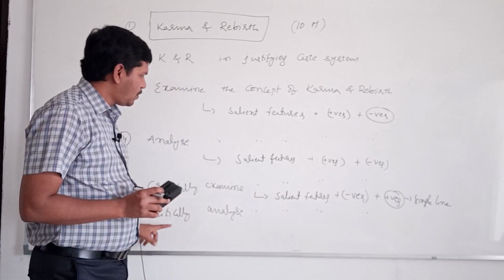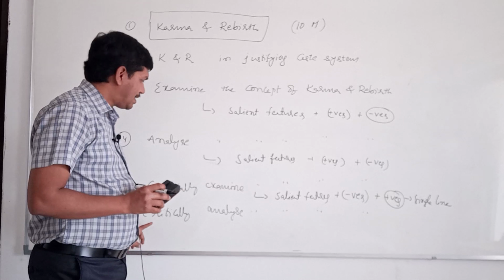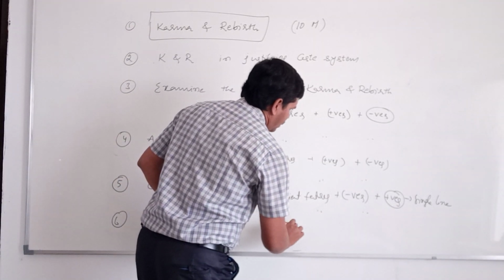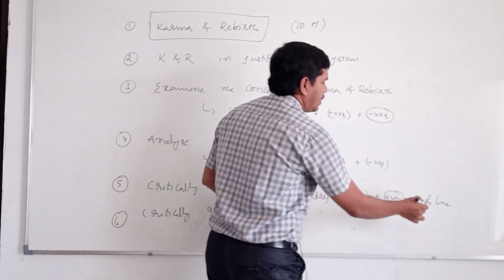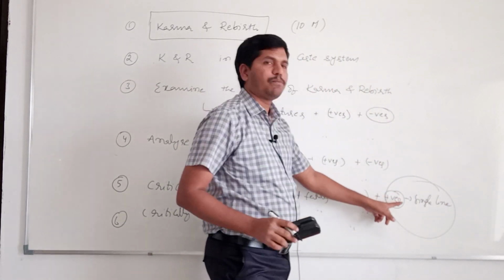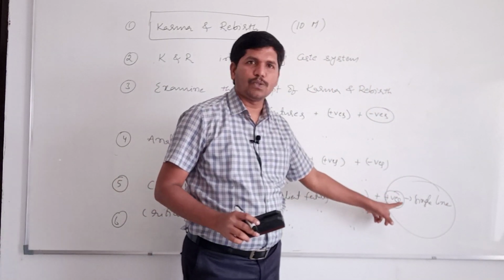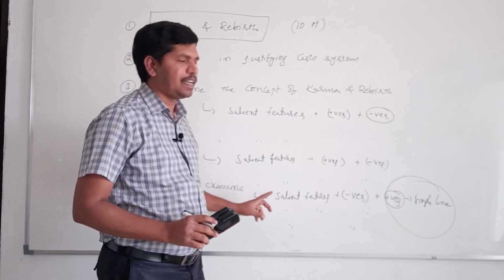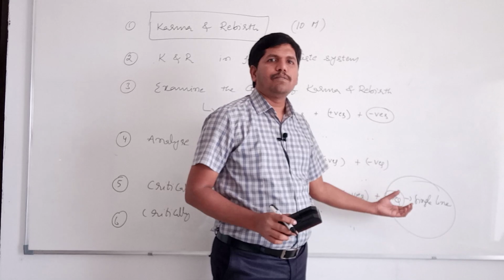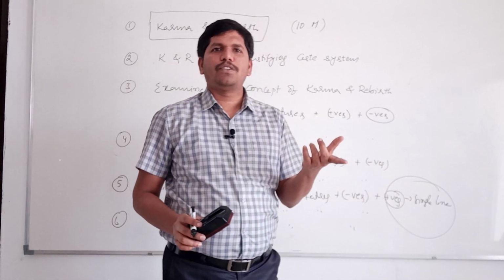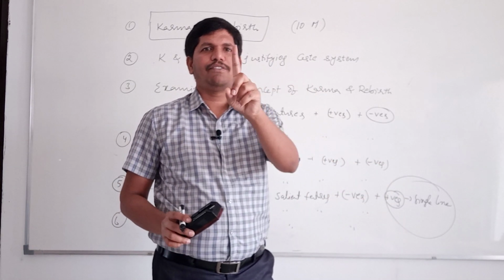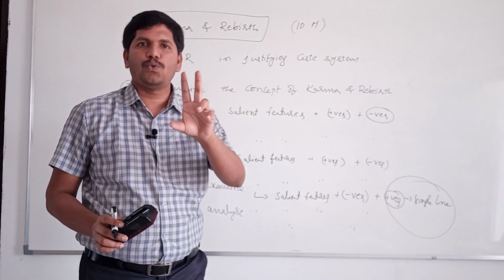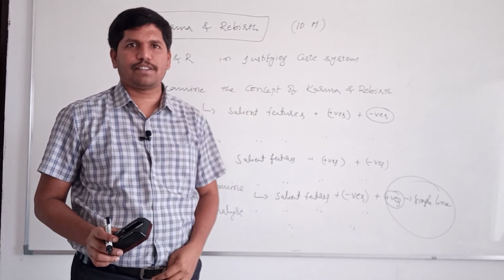And I told you, examine and analyze. Whenever the question is asked, critically analyze, then also same. Salient features, positives. Here you need not explain the positives whenever the question is asked like this, critically examine or critically analyze. But it is better to summarize all the positives or majority of the positives in the form of a single line. Please remember, one or 2 lines is sufficient.